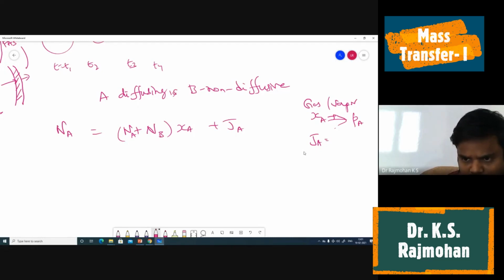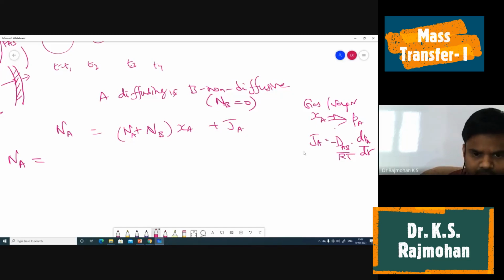JA is equal to minus DAB, if I say it is dPA by dZ, so what should come out? 1 by RT. Okay. So we can make use of them here. And what is the case, B is non-diffusive means NB is equal to 0, flux of B is 0. So we have NA is equal to, please complete previous lectures. Okay, so what is Fick's law? What is the relationship between convective flux and J flux? J flux is given by Fick's law. All that we should know by this time.